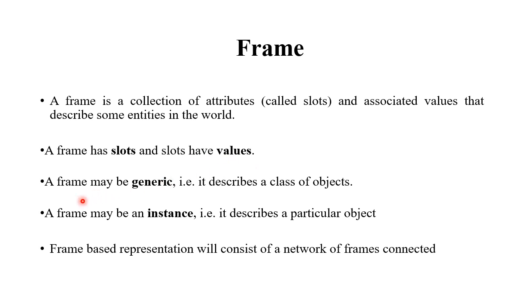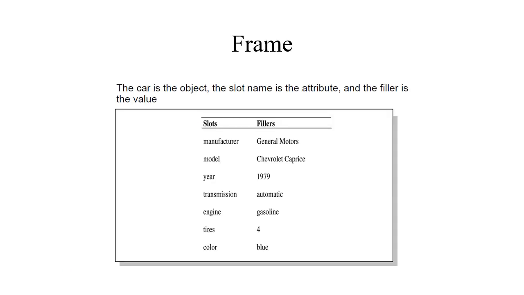Frame may be generic and frame may be an instance. For example, a frame can be constructed for vehicle, that is generic, and a frame can be constructed for an instance, car. Car is an instance of vehicle. Frame-based representation consists of a network of frames.